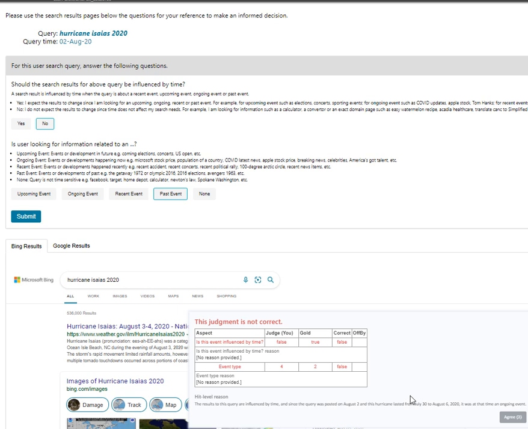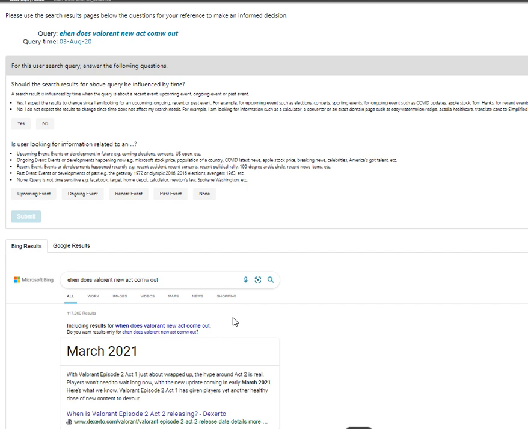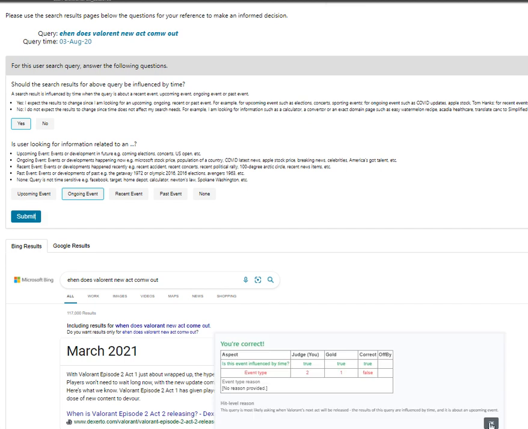So it is influenced by time. When it's related to weather forecast, it'll be related. It'll be a yes, and option number two will be ongoing event. That's weird, even if it happened already. Does Valorant new account come out? This is going to be yes, and this is going to be, I think, an ongoing event. No, we got the second question wrong. It has to be upcoming.